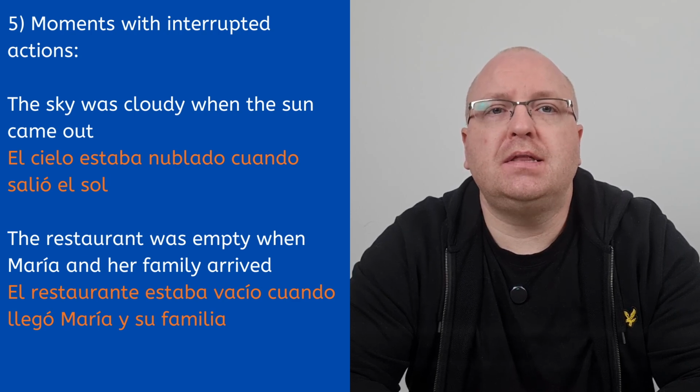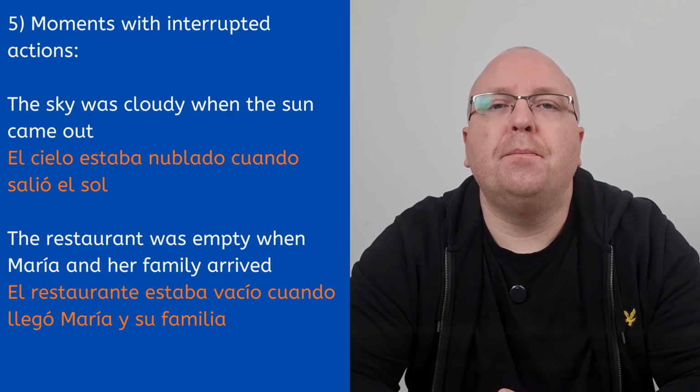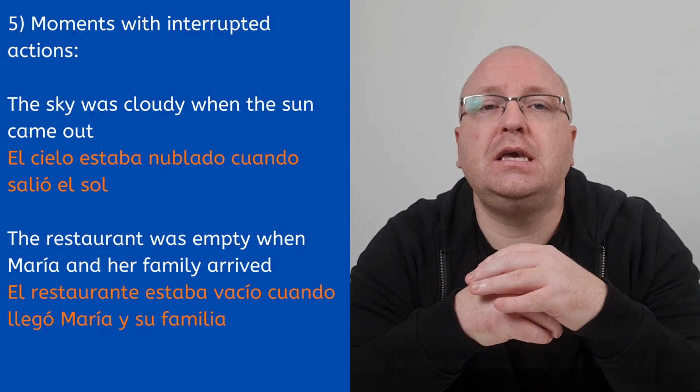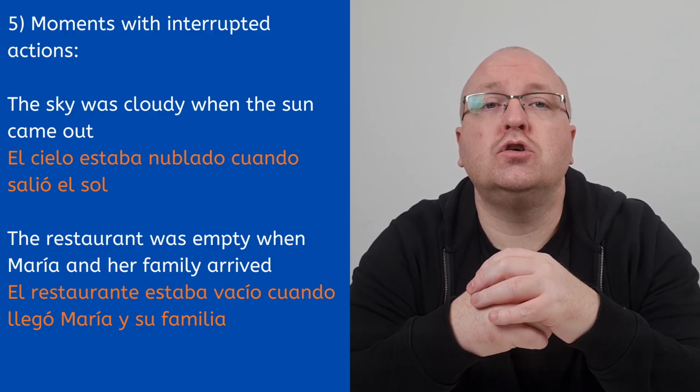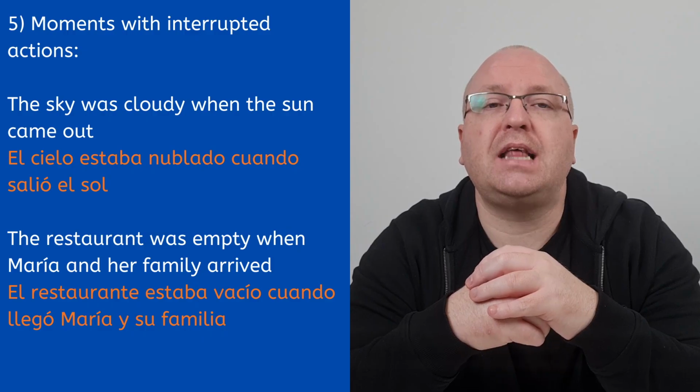El restaurante estaba vacío cuando llegó María y su familia. The imperfect estaba vacío sets the scene, and the preterite llegó shows the action that interrupts that state. So the imperfect tense sets the scene and describes the background in the past, showing ongoing conditions, repeated habits, or general states without a clear beginning or end.